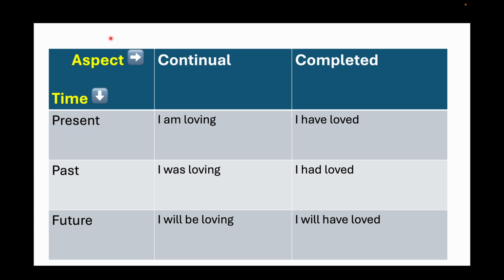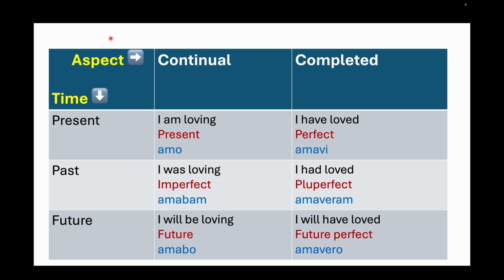So how does Latin do that? Again, of course, it does it with endings, right? So the present tense, we've seen the present tense, it's amo and the other conjugations: amo, amas, amat, etc. For the imperfect, which is the name for I was loving, the first person is amabam. And in the future, it's amabo. I have loved, that's called the perfect, that's amavi. I had loved, that's called the pluperfect, amaveram. And I will have loved, amavero.